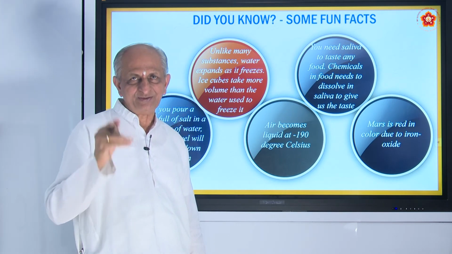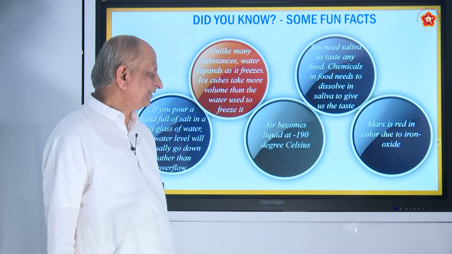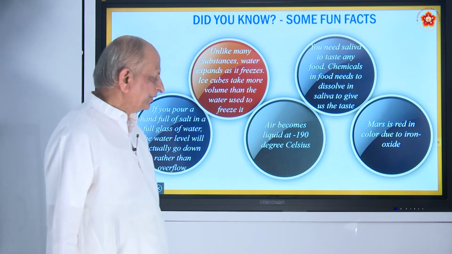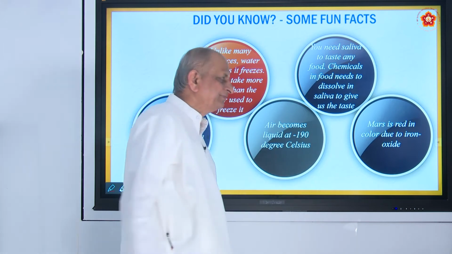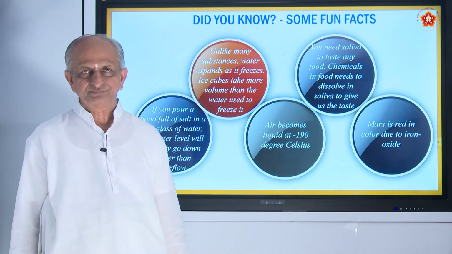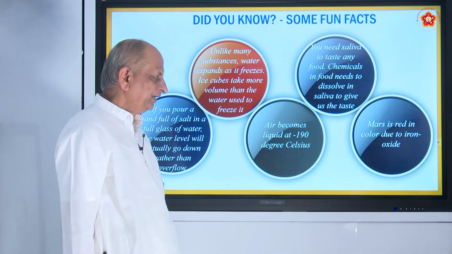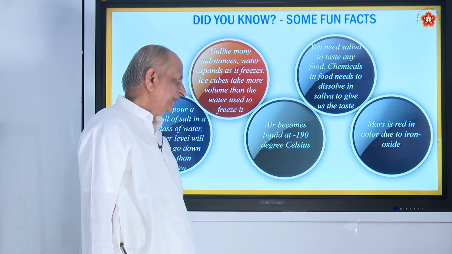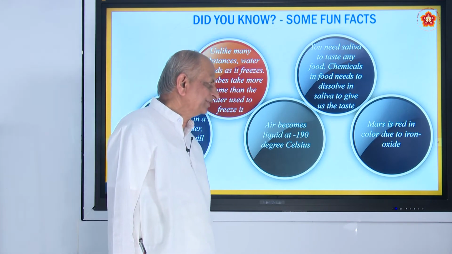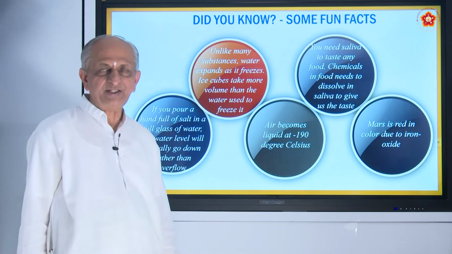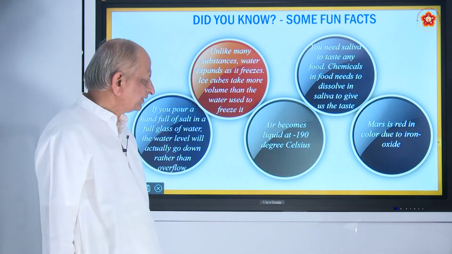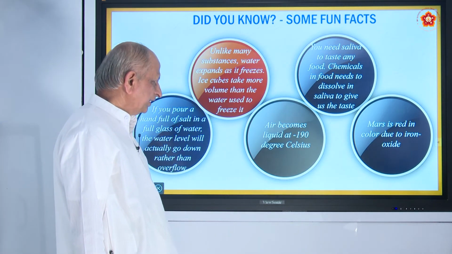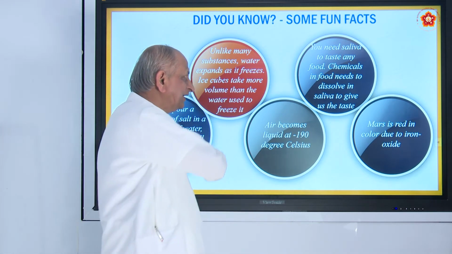Next to Earth is Mars. That Mars is red in color because of the iron oxide that is present. So, it is one of the very nice planets to see. Sometimes you can see in naked eyes also, otherwise you can see in telescopes. So, all these are interesting items.